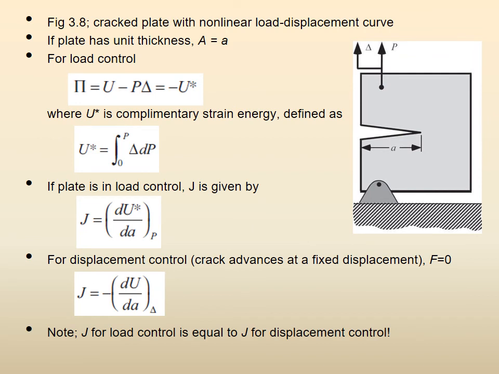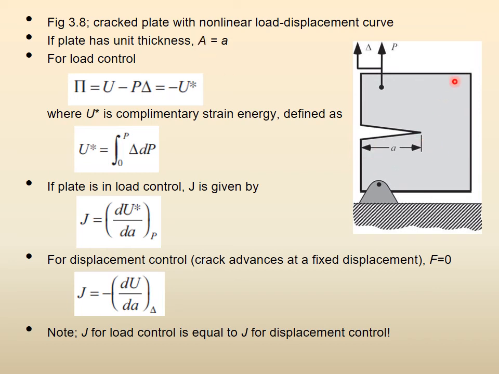We will show you figure 3.8 on the next page, but I am just showing you the specimen here. There is a cracked plate with a non-linear load displacement curve. If the plate has a unit thickness, the area of the crack is a multiplied by the thickness.